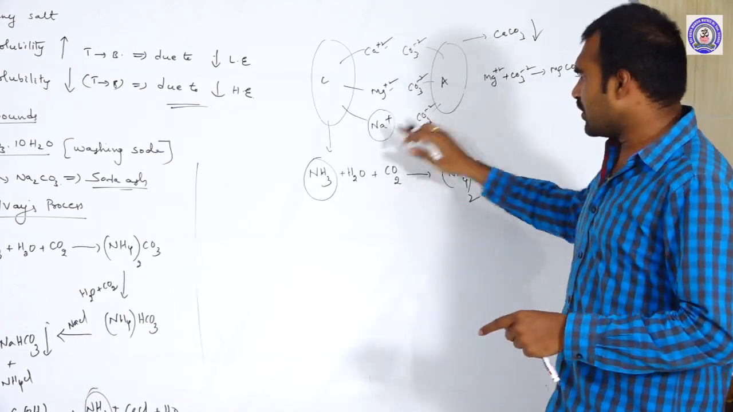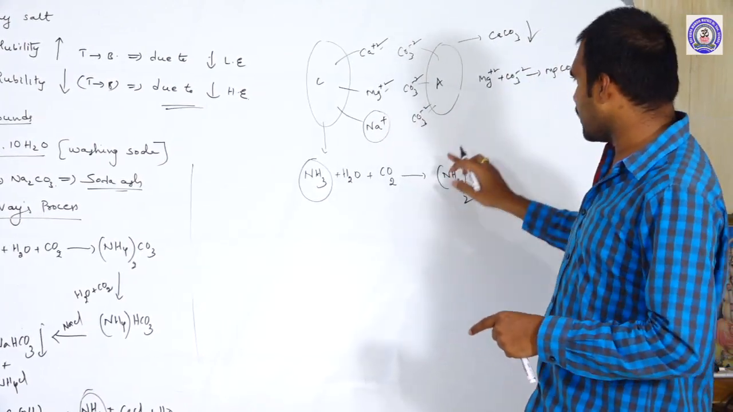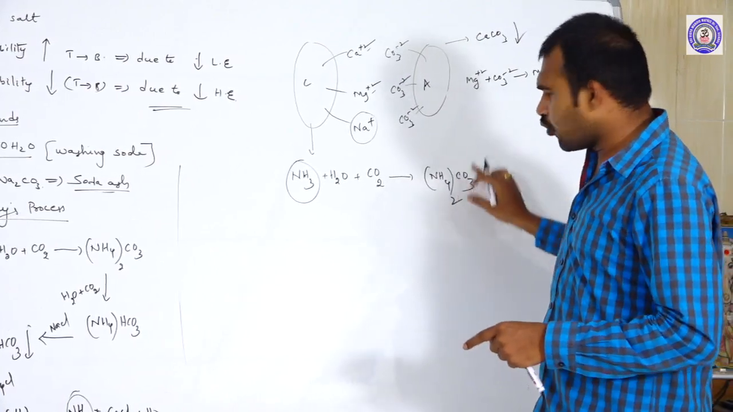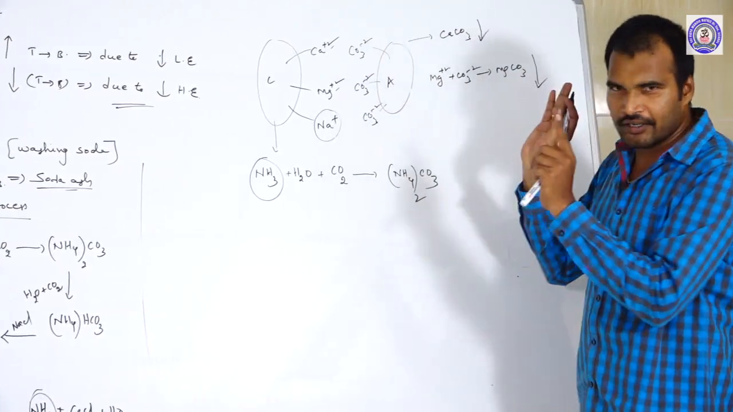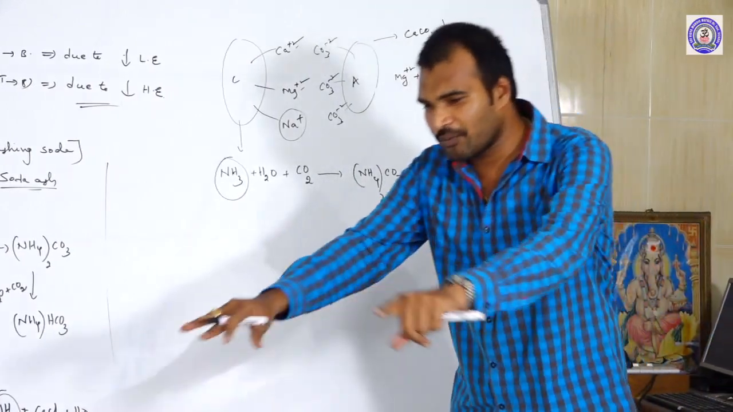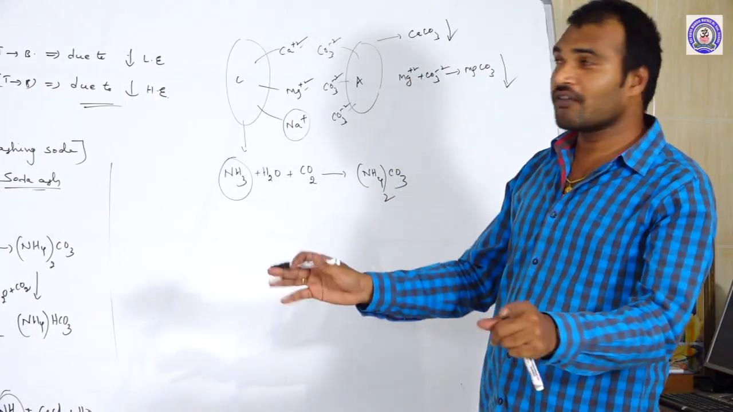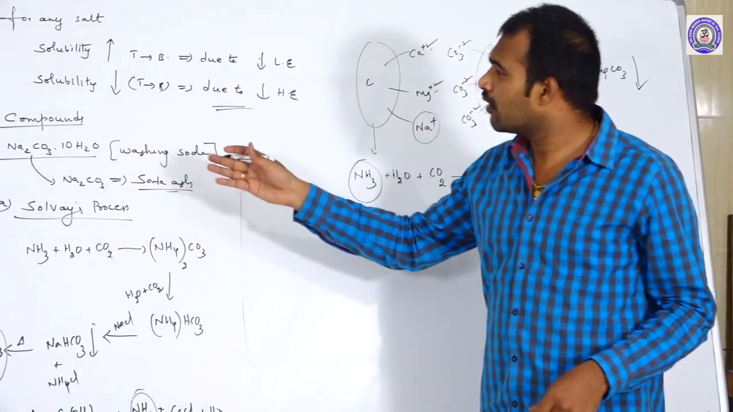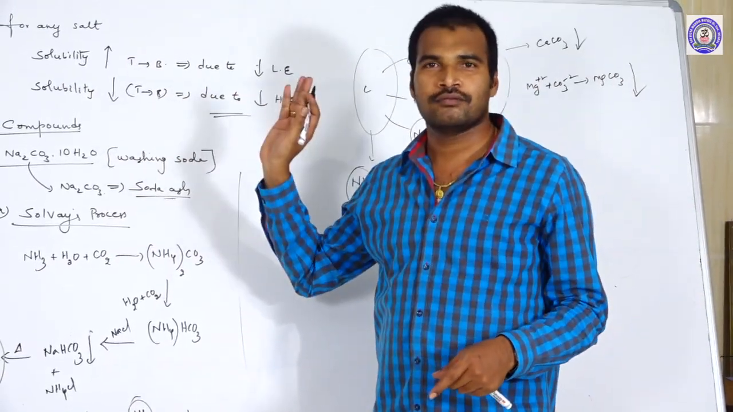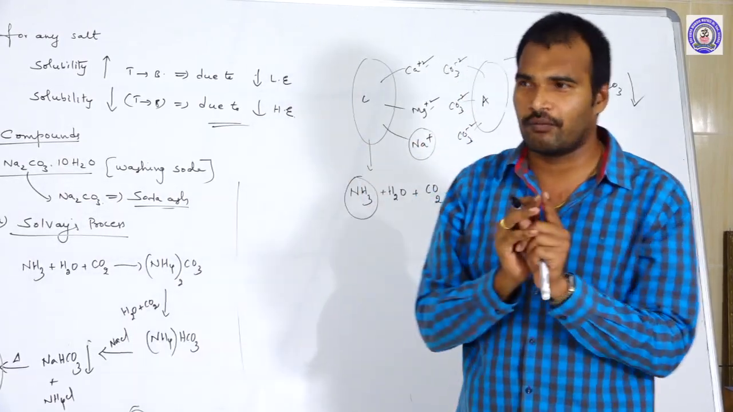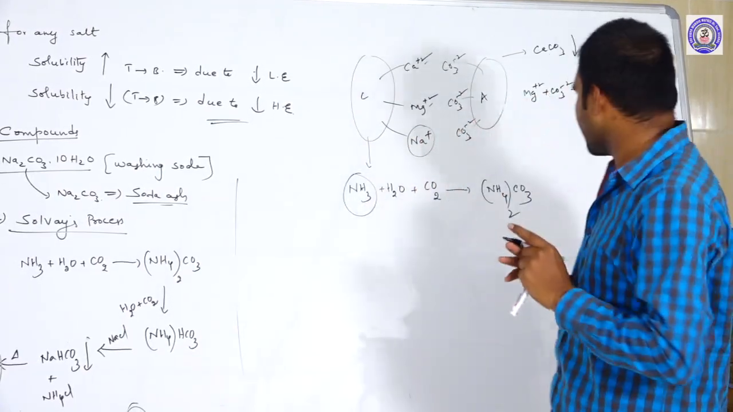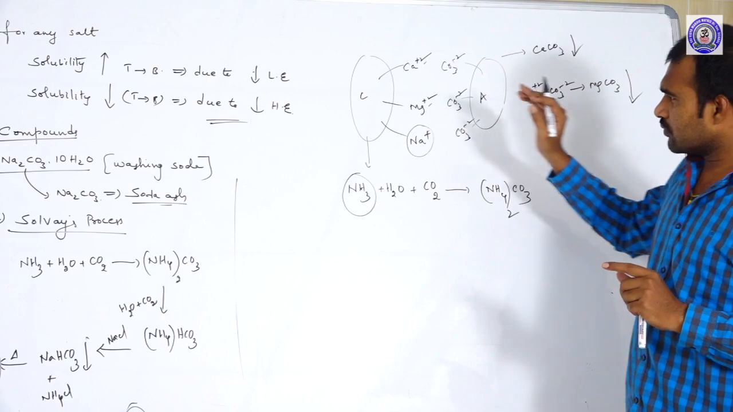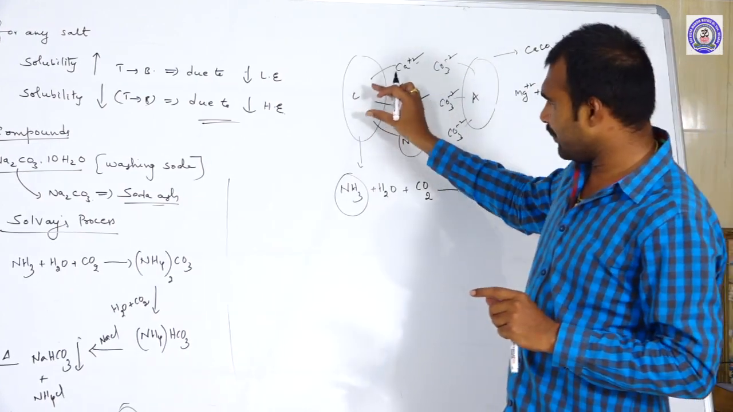That means sodium reacts with ammonium carbonate, forming sodium carbonate, but it is not precipitating. It is in liquid form. But what are we going to prepare? Na2CO3, washing soda. We want washing soda in its solid form, not in liquid form. That is why he had to change the plan.